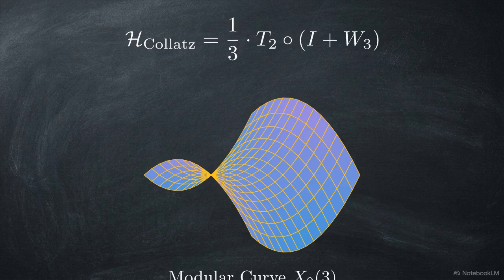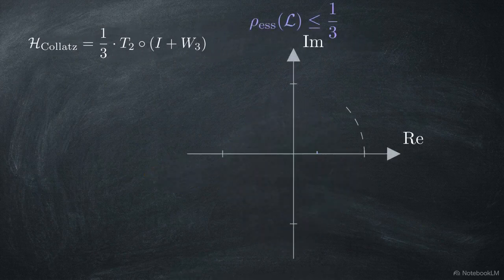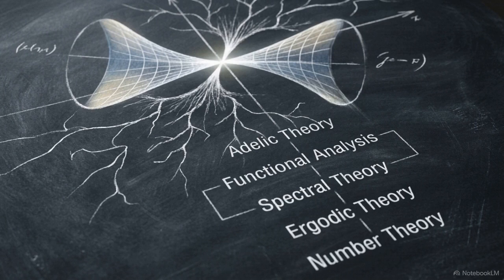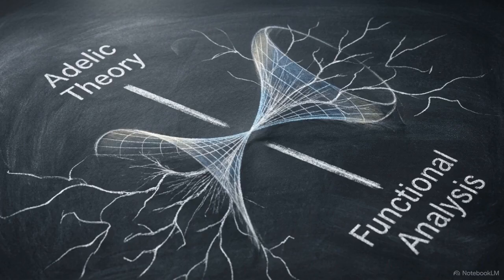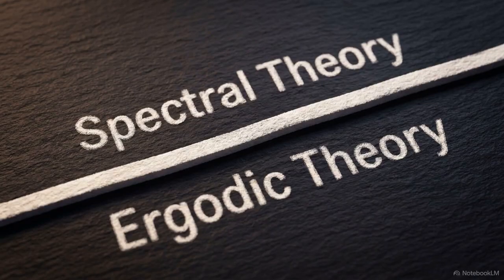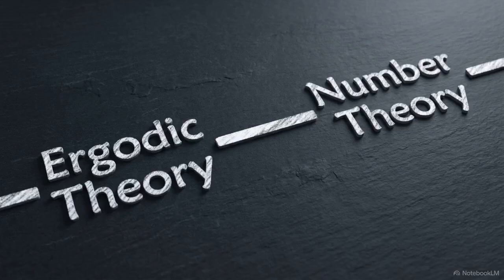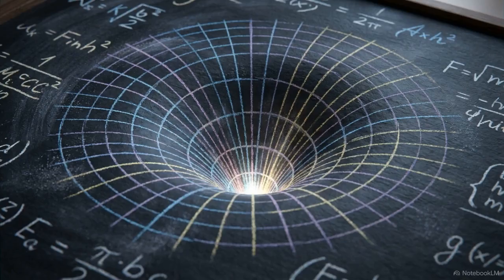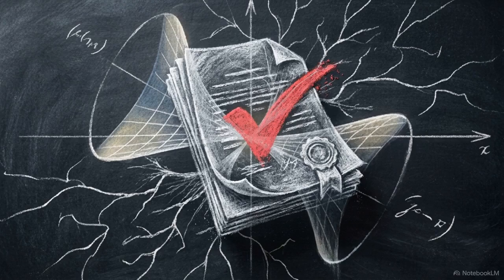Building this architecture allows us to isolate the essential spectral radius of the transfer operator. We can trap the system's global convergence within a strictly defined bounded area. Securing this bounded space requires a strict logical implication chain spanning 5 distinct mathematical disciplines, transitioning from Adelic theory into functional analysis through spectral and ergodic theory, and finally to number theory. By shifting from infinite arithmetic tracing to a bounded functional space, the divergent two-adic trajectories are reduced to a strictly defined spectral gap. We can now certify exactly where the system must converge.